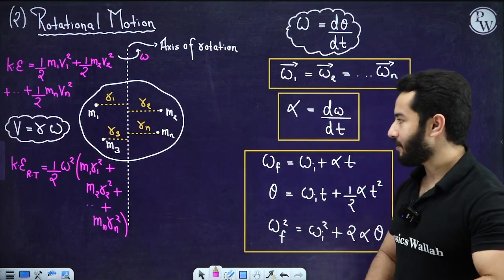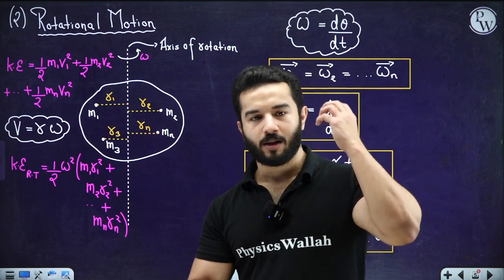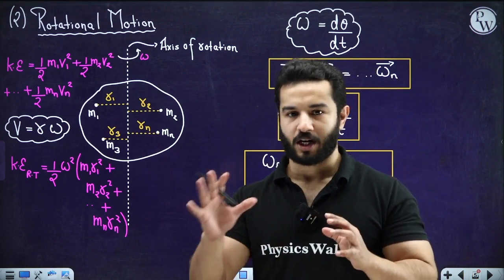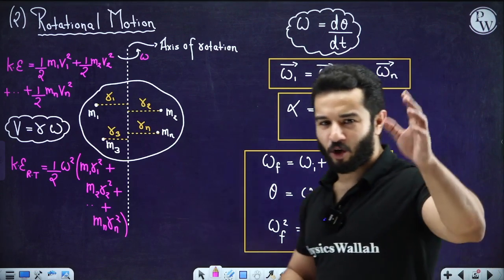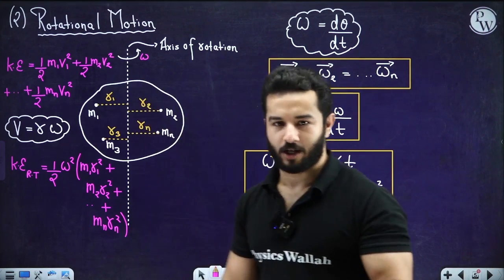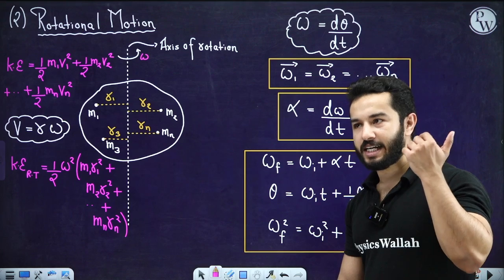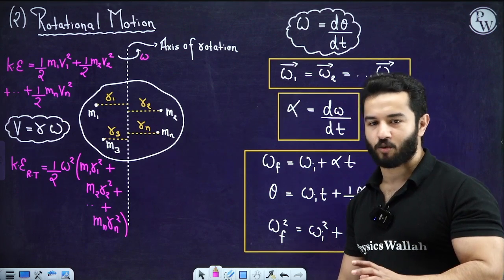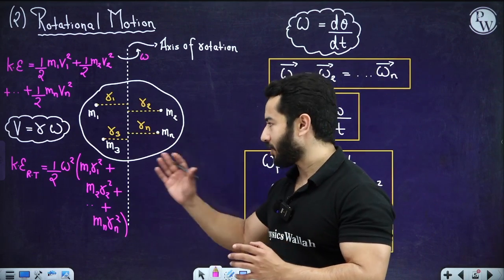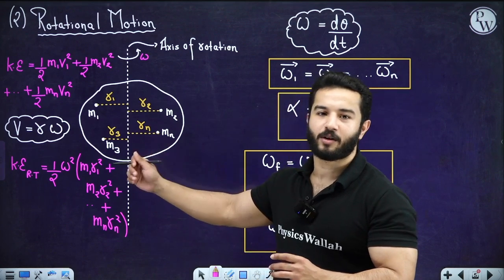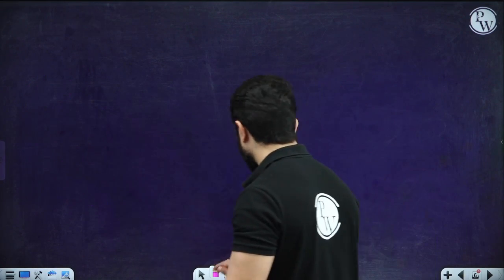Now if you please pay attention, we are going to do one thing again and again. We are going to compare rotational motion with translational motion. We have already studied translational motion. Whenever we were talking about kinematics, we were talking about pure translational motion, right? So it is nothing new to you. Now what we are trying to do is compare translational motion with rotational motion, and we are making some new formulas.